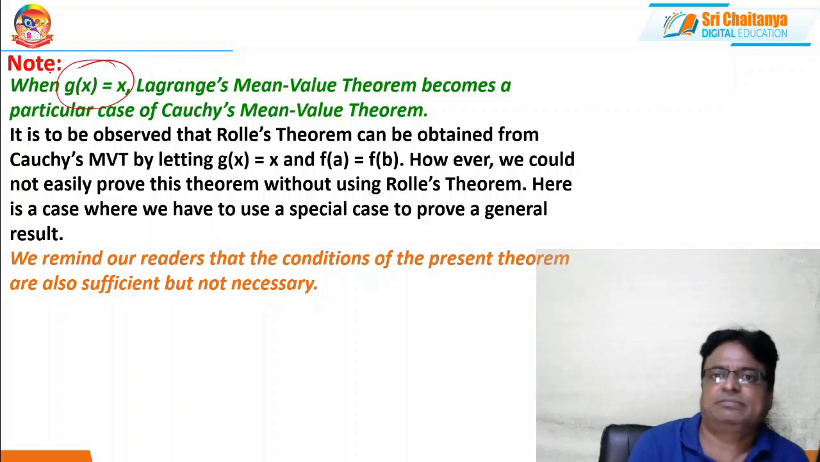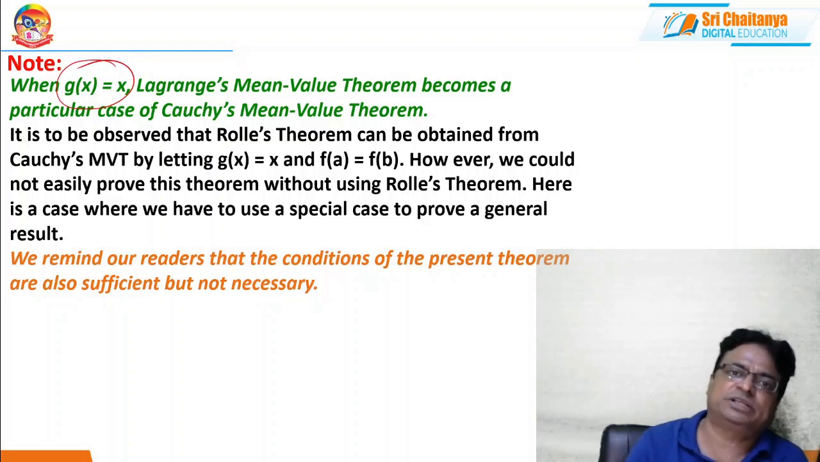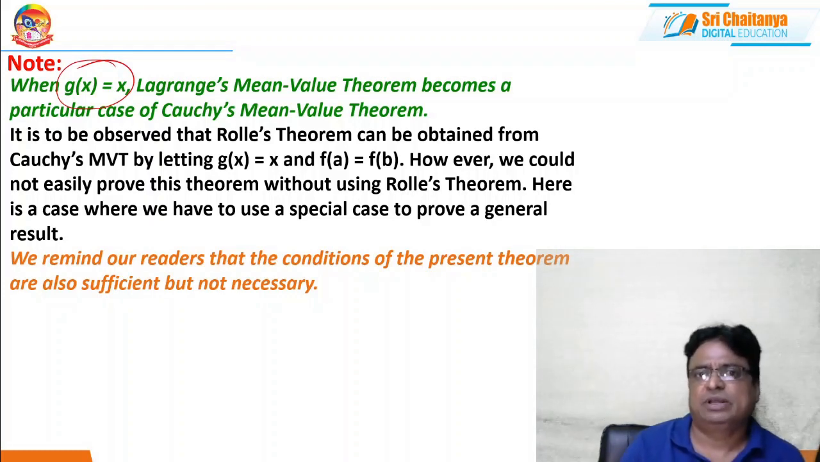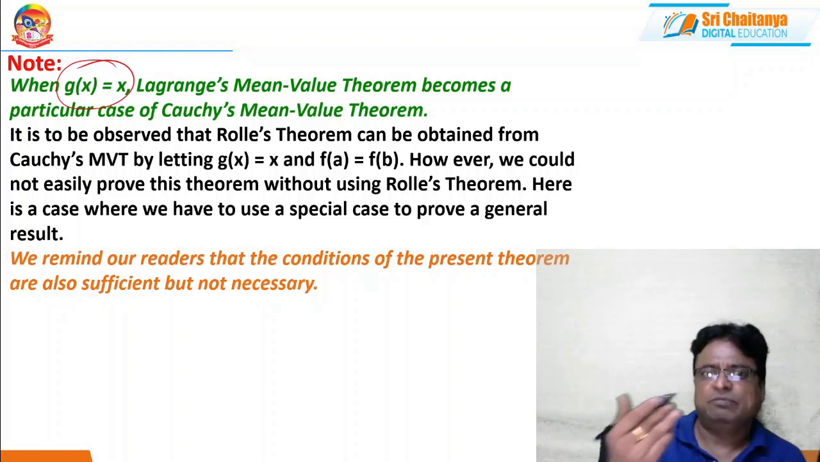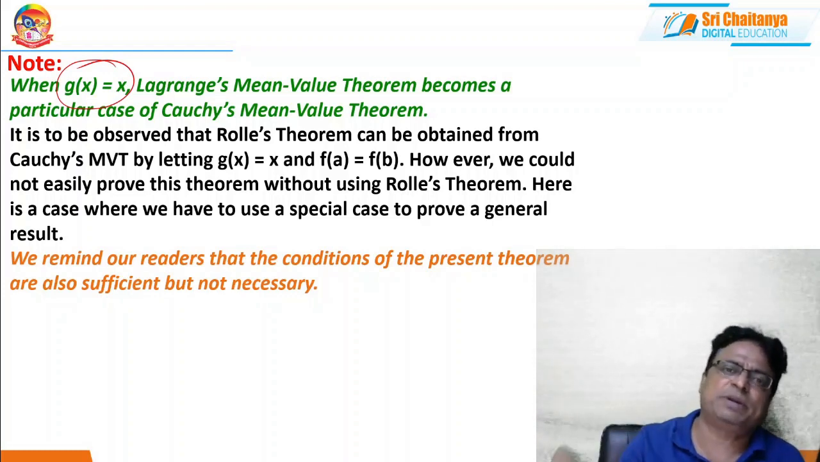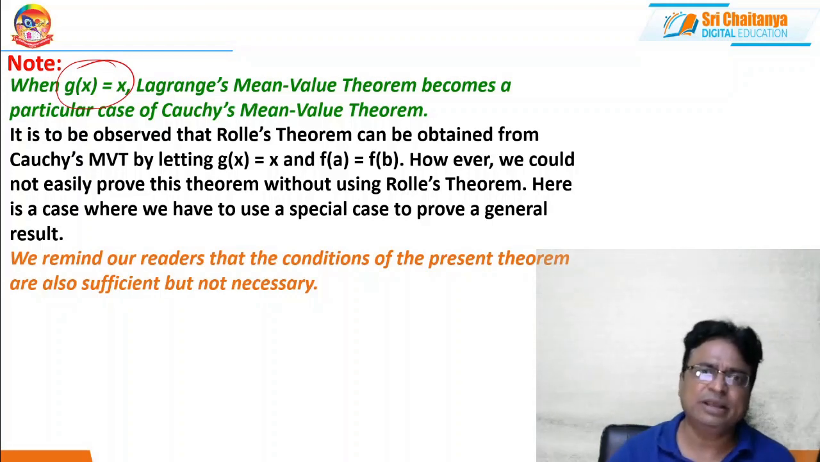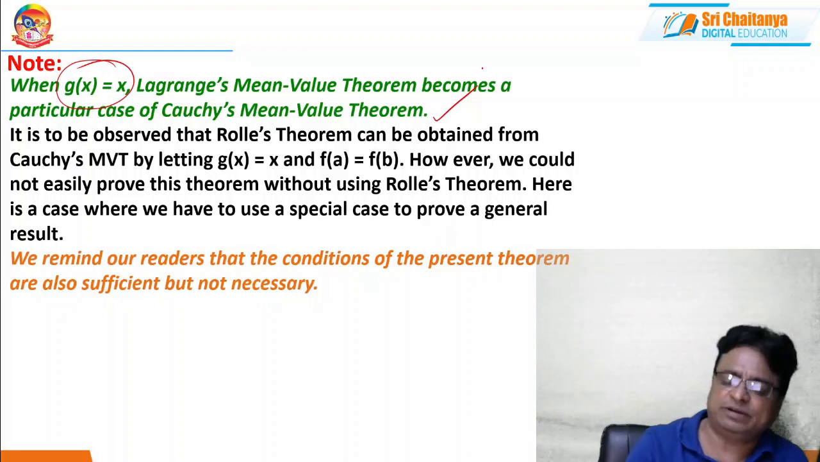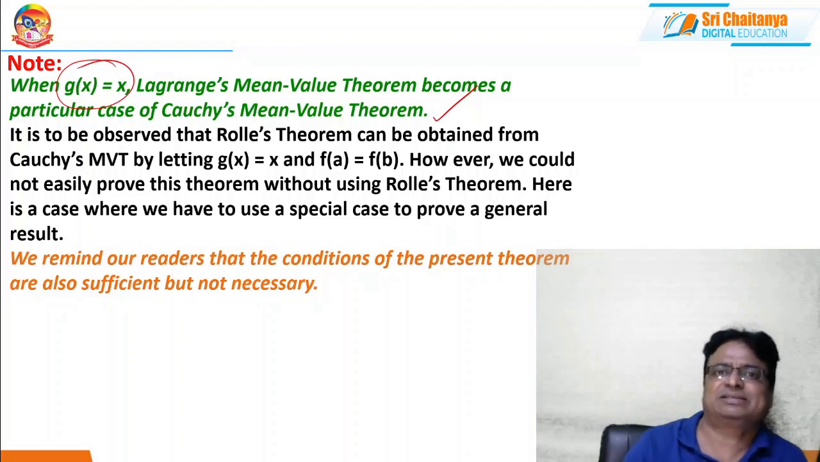And another important point, my friends, is that in Cauchy's theorem, if you replace g of x with x, because g of x equal to x is continuous and differentiable everywhere, nothing to worry, then Lagrange's mean value theorem becomes a particular case of Cauchy's mean value theorem. That is the relation between Cauchy's and Lagrange's.